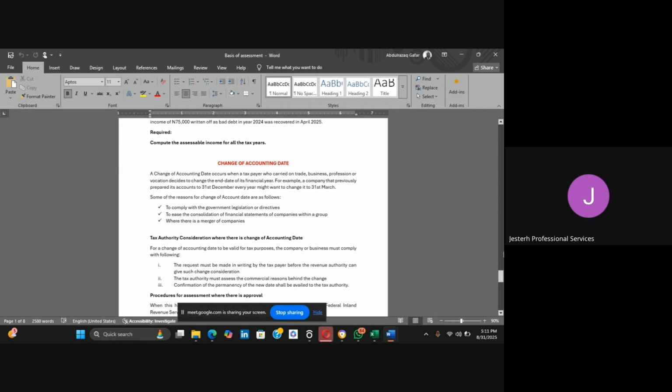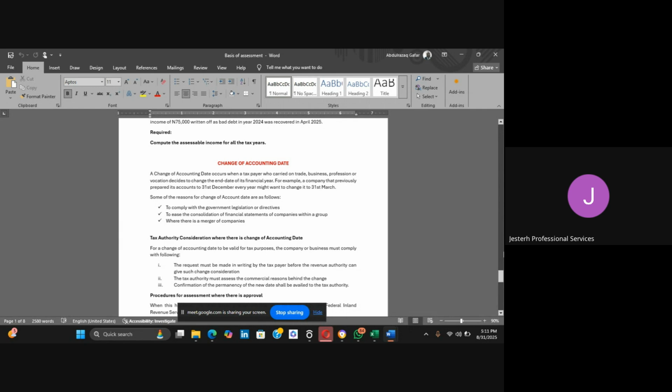So such a subsidiary will also need to change its accounting year end to align with the group reporting structure.